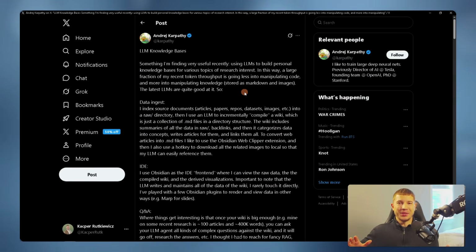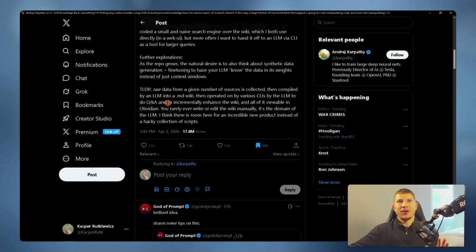If you have absolutely no idea what I'm talking about, here's Andrej's tweet from a couple of days ago talking about these new LLM knowledge bases. His short TLDR: it's raw data from a given number of sources being collected, then compiled by an LLM into a .md wiki, then operated on by various CLIs by the LLM to do Q&A, and to incrementally enhance the wiki, and all of it viewable in Obsidian. You rarely ever write or edit the wiki manually. It's the domain of the LLM. I think there is room here for an incredible new product instead of a hacky collection of scripts.